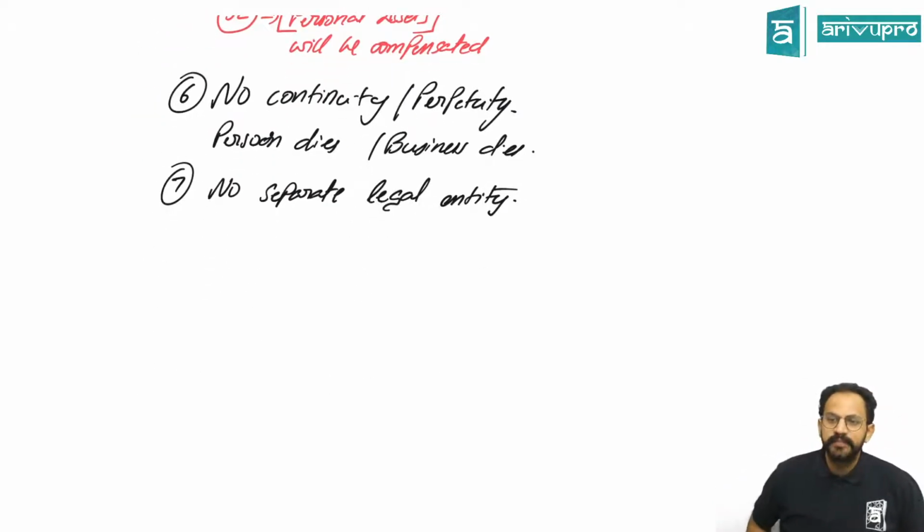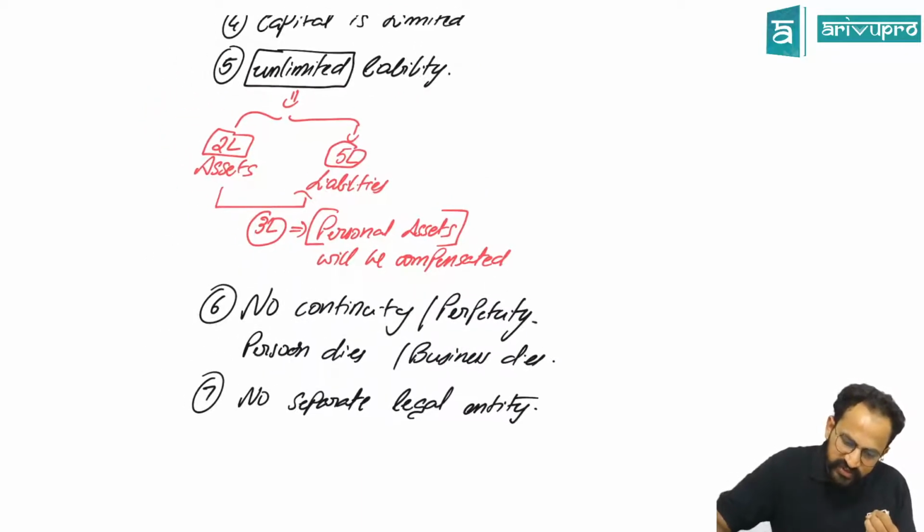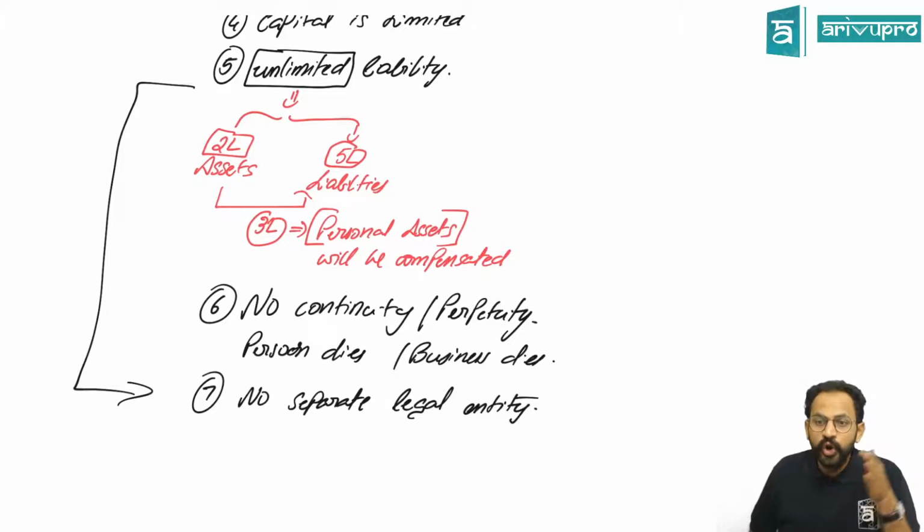For example, if you want to buy a car for business and you're a sole proprietor, you will be buying the car in your own name. Business is not different, you are not different. That is what we saw.